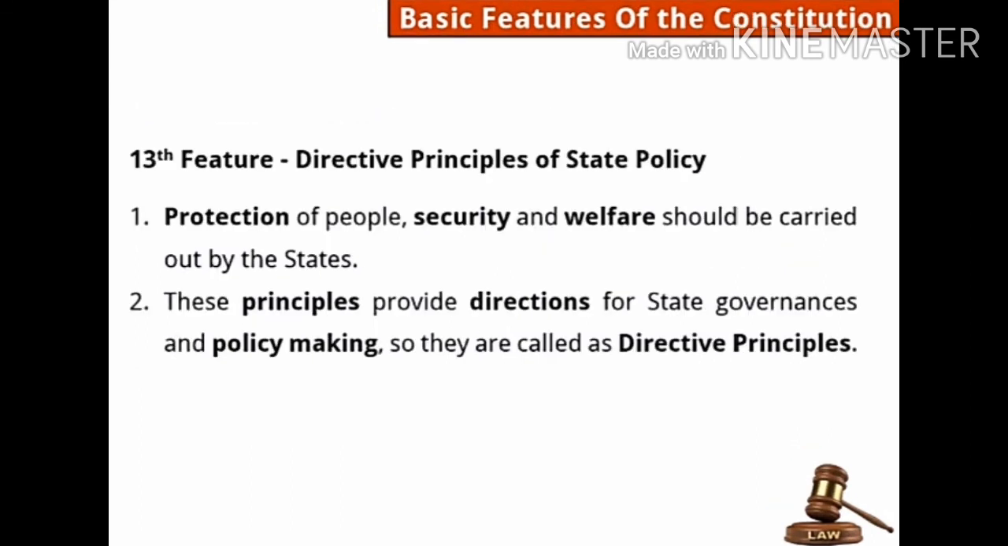13th feature, directive principles of state policy. It means whoever the government is, okay, then how to run the country, how this government will work in the country. Those principles are known as directive principles. See the first point in it. Protection of people, security and welfare should be carried out by the states. Whatever the rules are made by the state, whatever duties the state is doing, whatever changes the state is making, so state should keep in mind first the protection of the people, the security of the people and the welfare of the people. The principles provide directions for state governance and policy making, so they are called as directive principles.